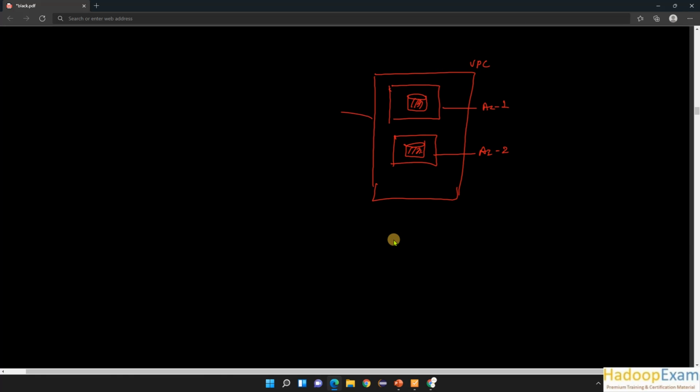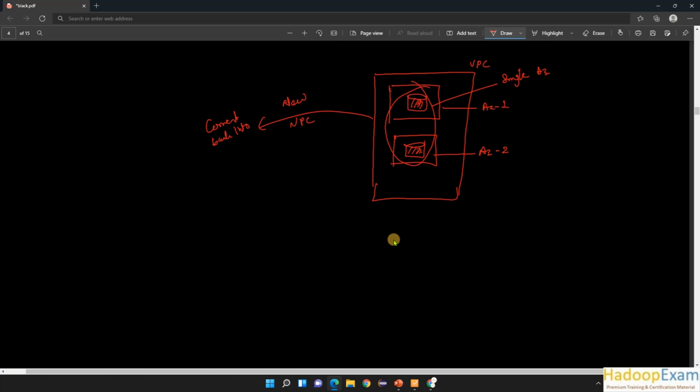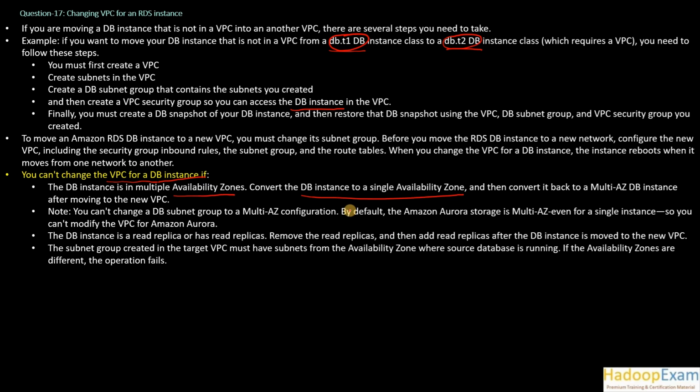If you migrate to a new VPC, what you have to do first is convert this database into a single availability zone, then only you can migrate. And once the migration to the new VPC is done, then convert it back into multi-AZ. That is a thing you need to remember. So if your database is multi-availability zone, it cannot be directly migrated.